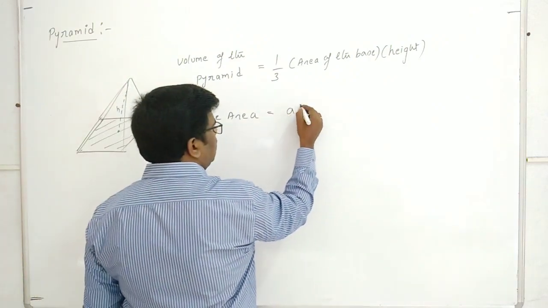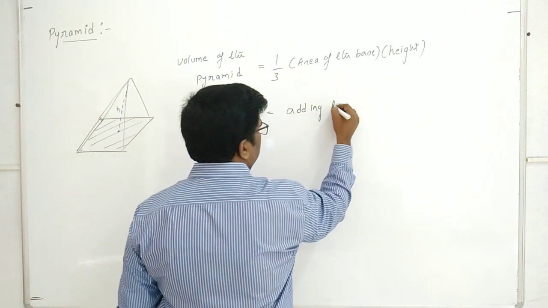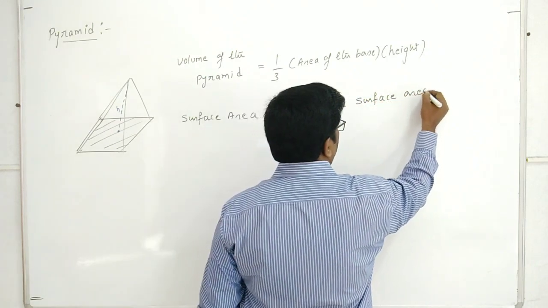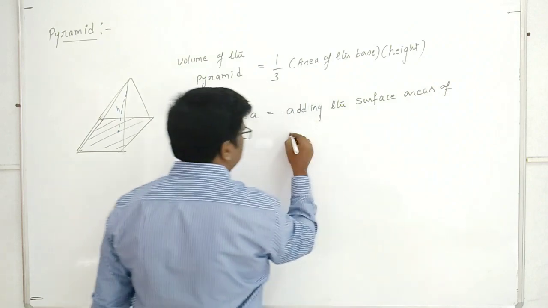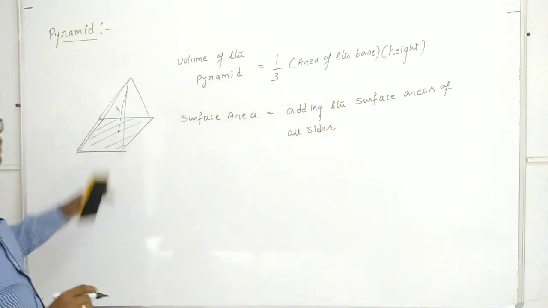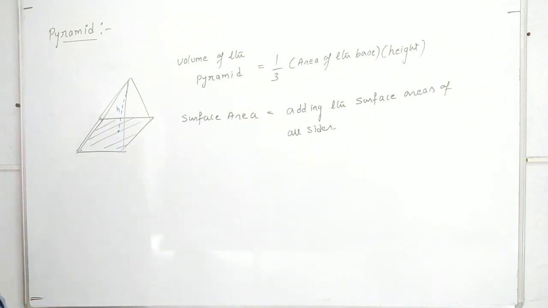So adding the surface areas of all sides, we can get the surface area of this pyramid.